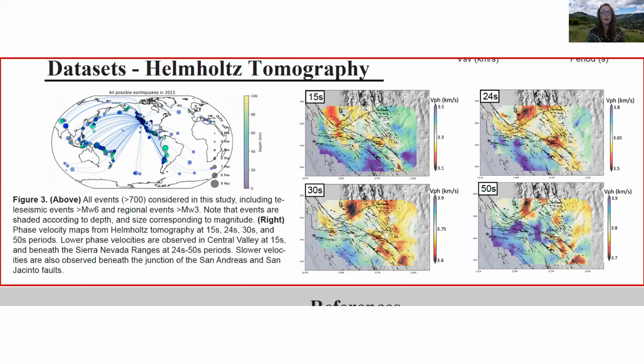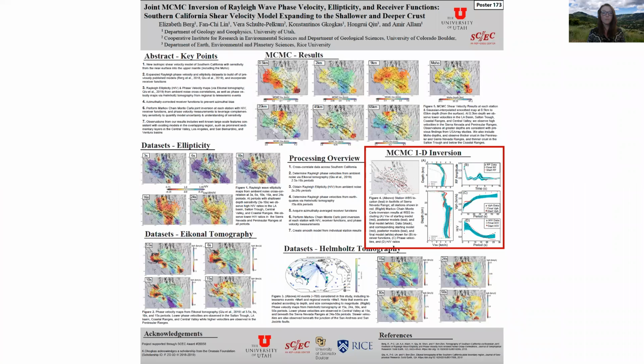We show our phase velocity maps at 15, 24, 30, and 50-second periods. We see lower velocities beneath the Central Valley and then beneath the Sierra Nevada ranges at longer periods. We see lower phase velocities in Salton Trough and fast velocities beneath the Peninsula ranges.